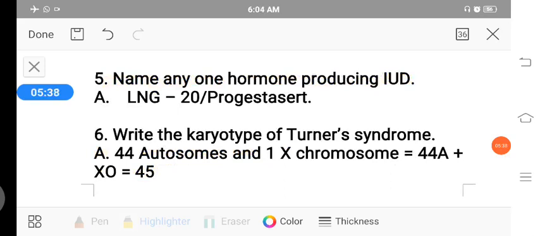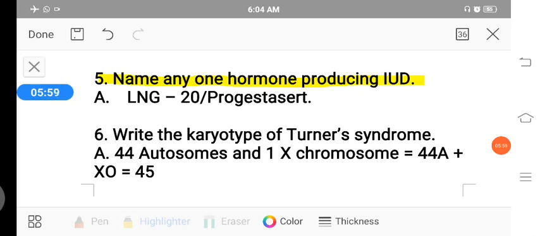The fifth question is, name any one hormone producing IUD. IUDs are nothing but intrauterine devices. Intrauterine devices come under contraceptive methods.